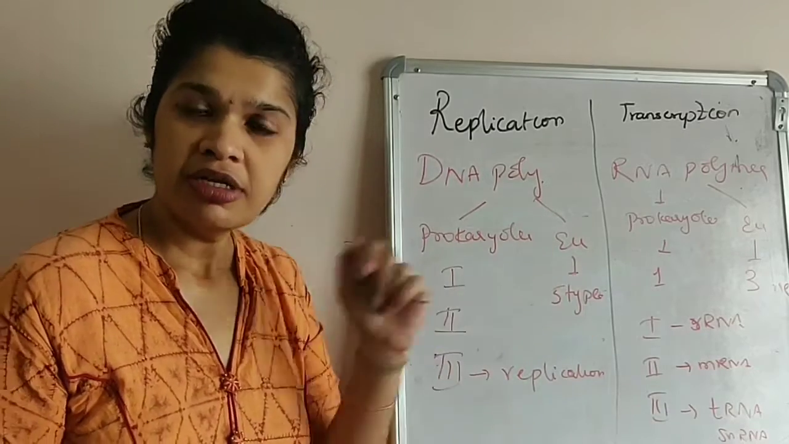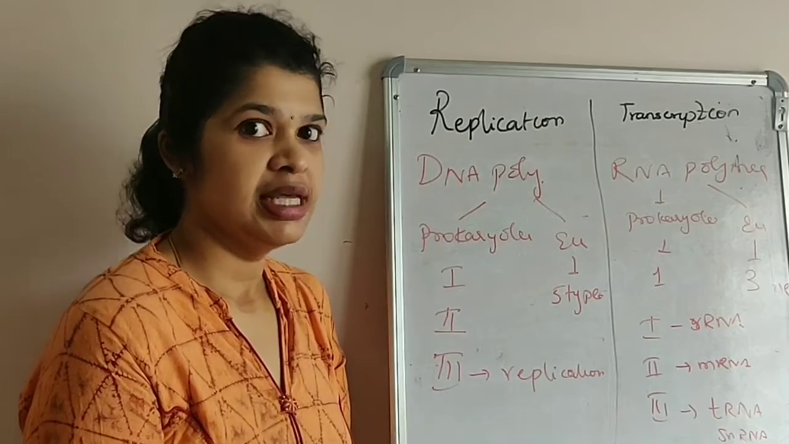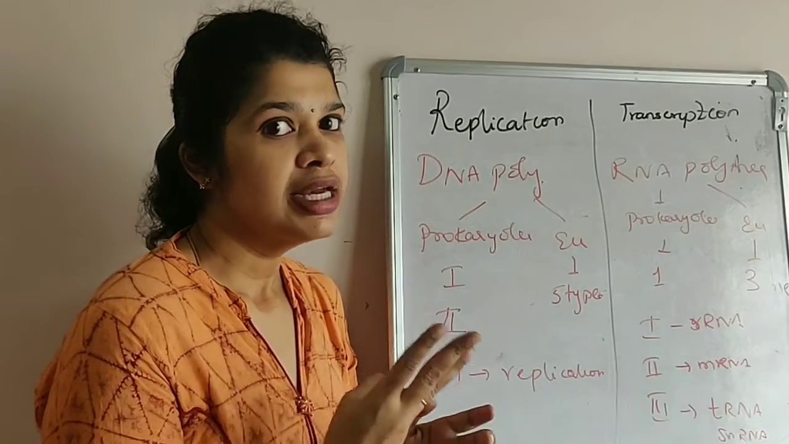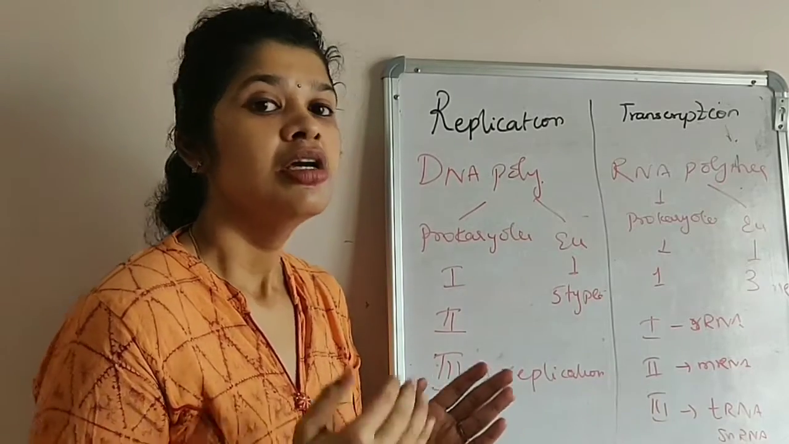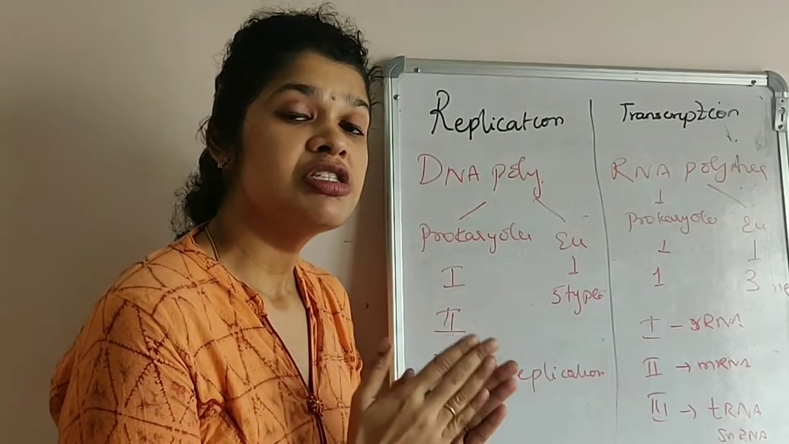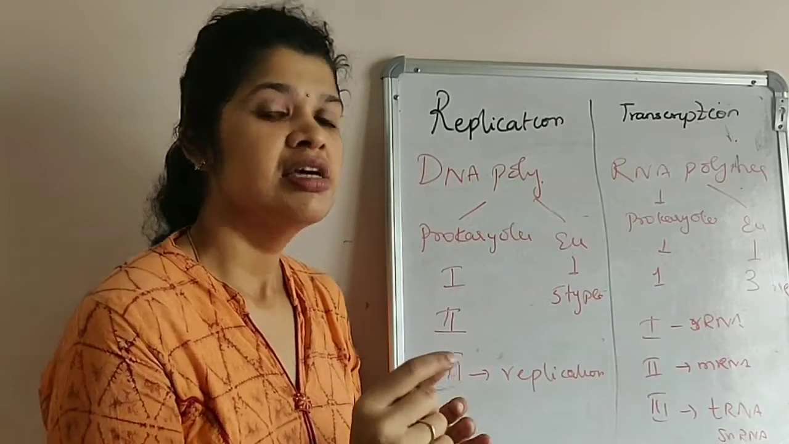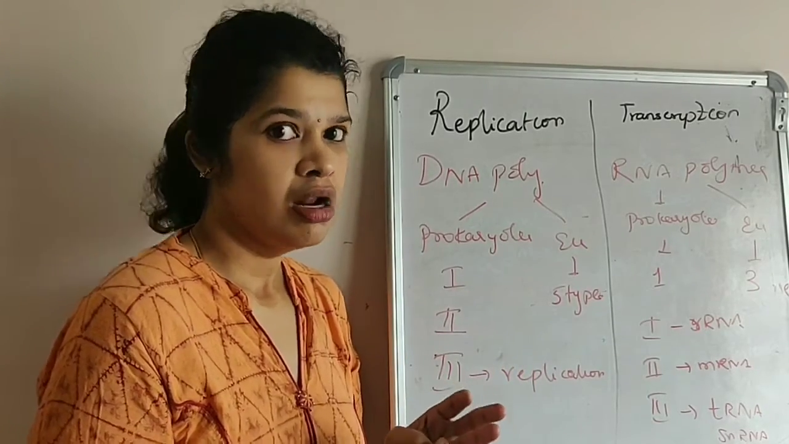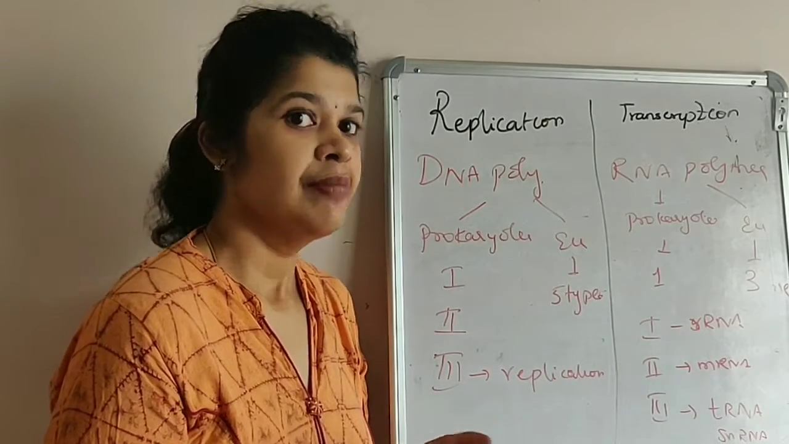Whereas in transcription, for the enzyme RNA polymerase, in prokaryotes there is only one enzyme, whereas in eukaryotes there are 3 types of RNA polymerases: RNA polymerase 1, 2 and 3. RNA polymerase 1's function is to produce ribosomal RNAs that end with S, that is 28S rRNA, 18S rRNA, 5.8S rRNA.